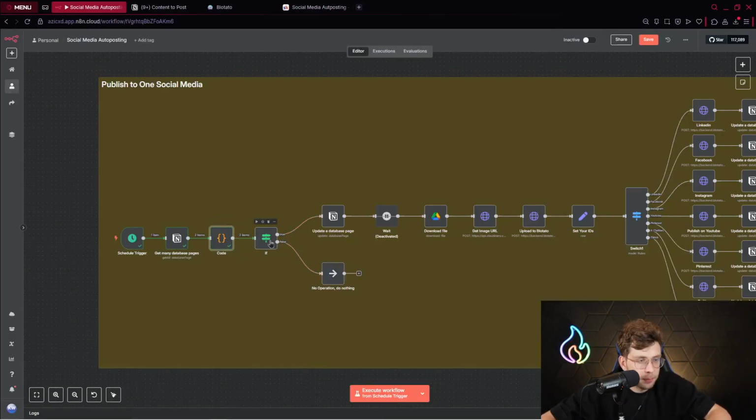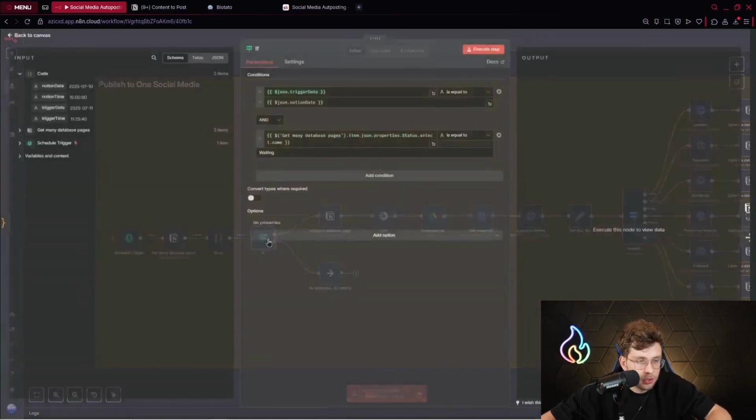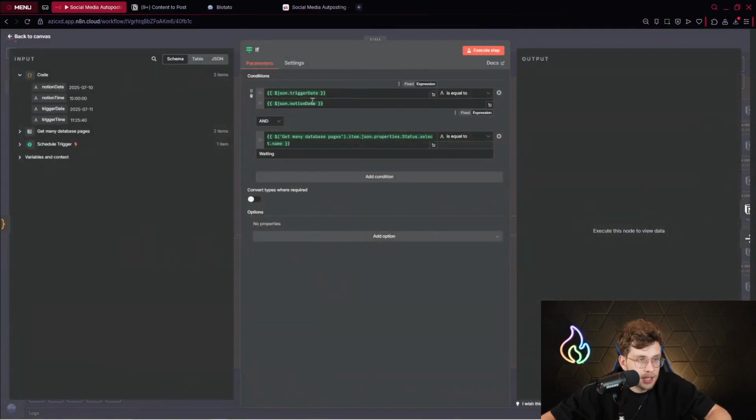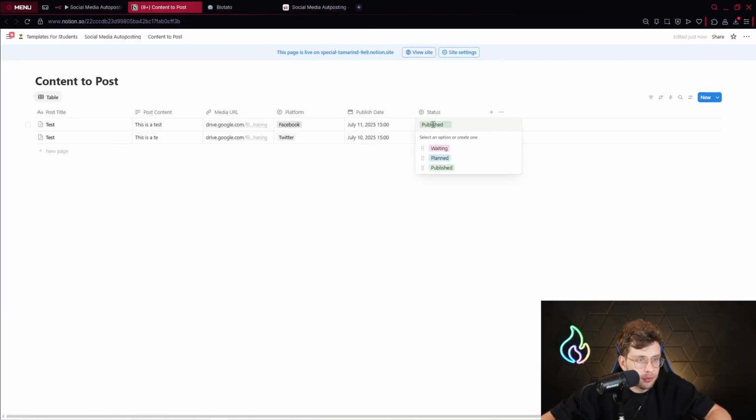After the code node, simply what we have is the if node. So there we check if the JSON trigger date is equal to JSON Notion time. And also we check the status of our row, which is waiting. Because here we've got 3 statuses, so waiting, planned, or published.